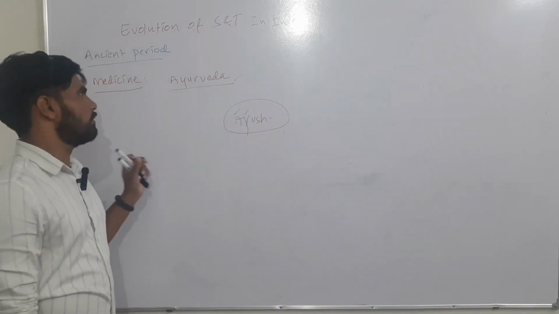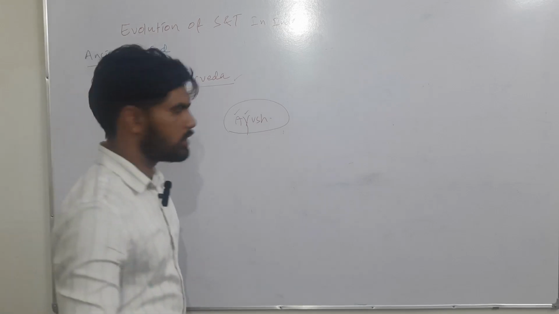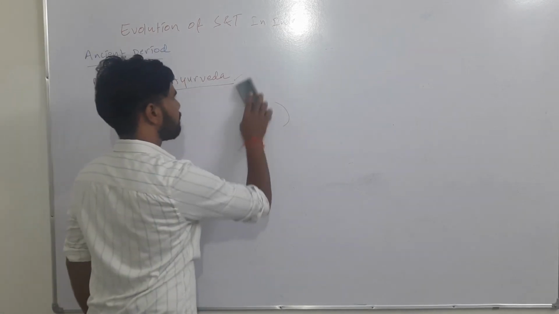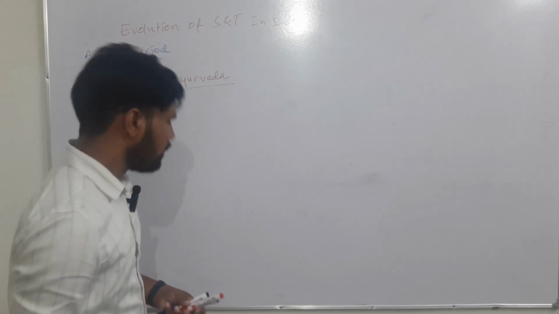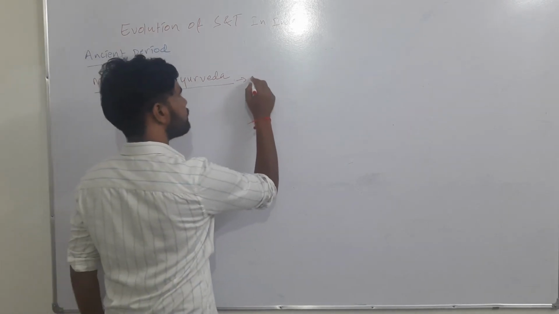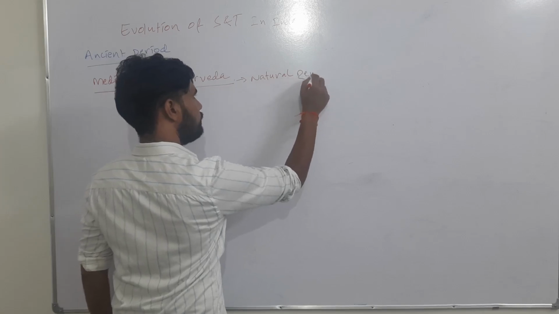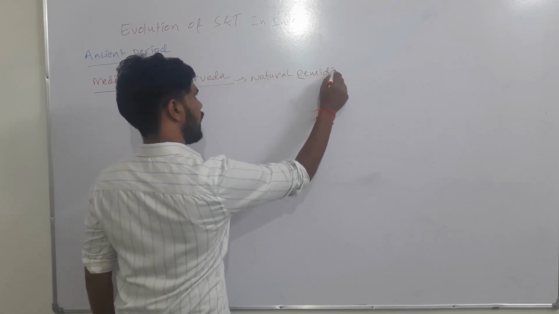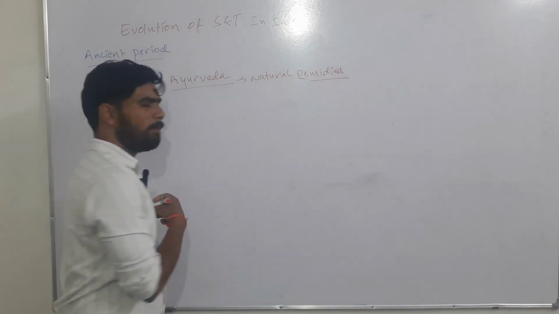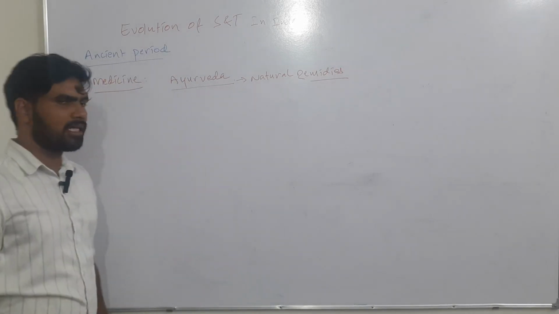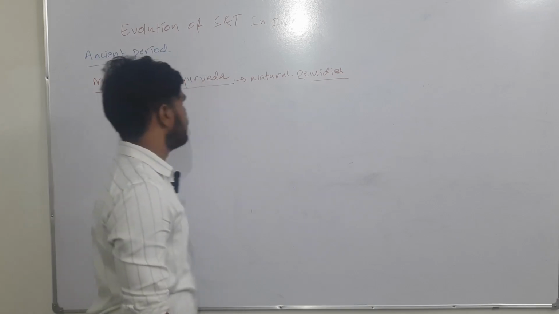So what is the significance of Ayurveda? It depends on natural remedies. Naturally available plants are used to extract medicines and treat diseases.